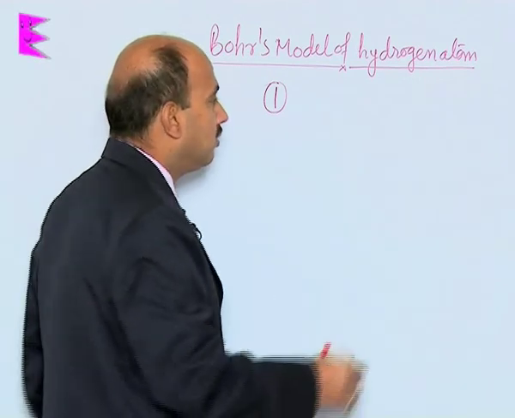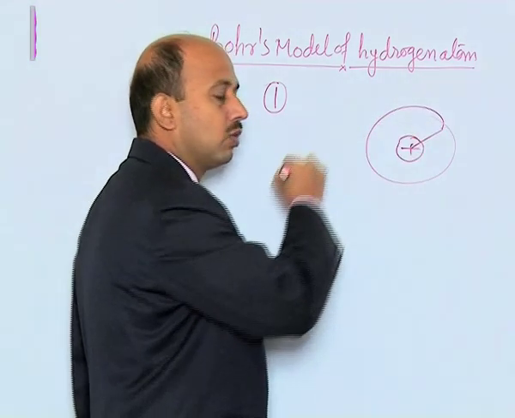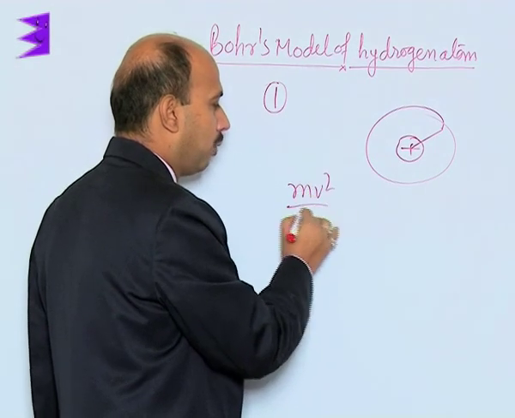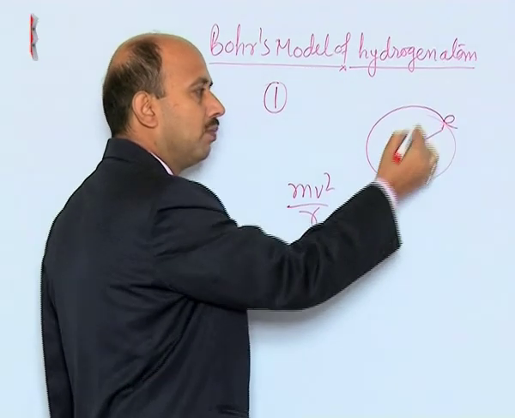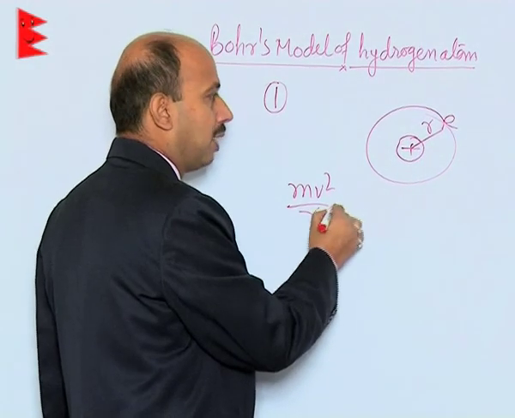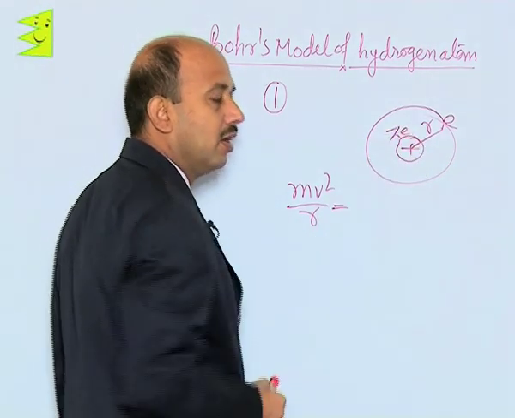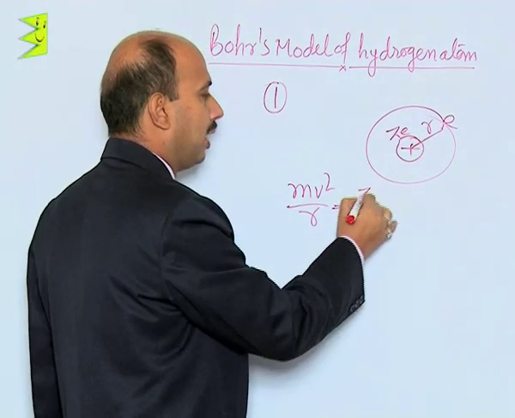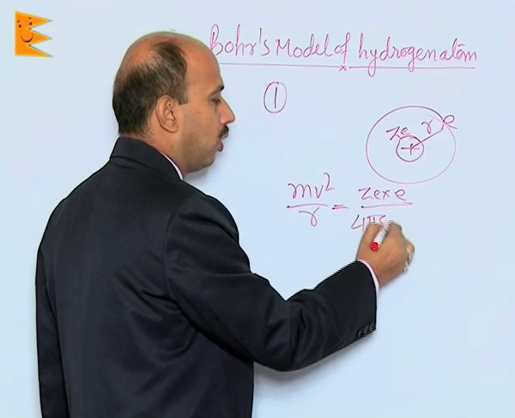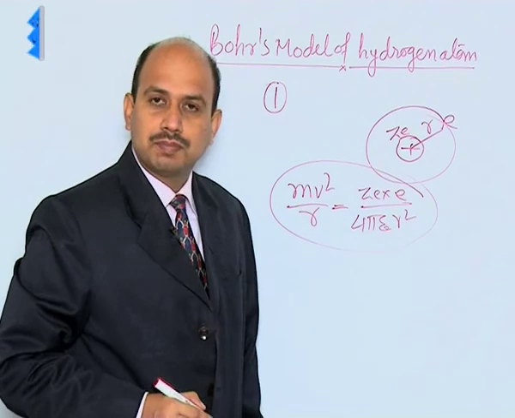Now according to this, when there is a positive charge and the electron is revolving around the nucleus, it must have the centripetal force, that is mv square upon r, where m is the mass of the electron, r is the radius, and v is the velocity of the electron. This must be equal to the electrostatic force, where the charges are Ze and e. So we can write Ze into e divided by 4 pi epsilon naught r square. This is the first postulate of Bohr's theory.